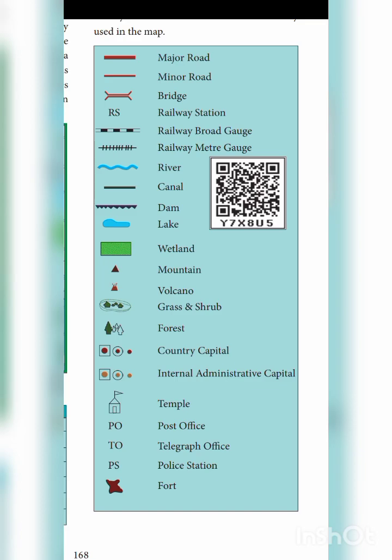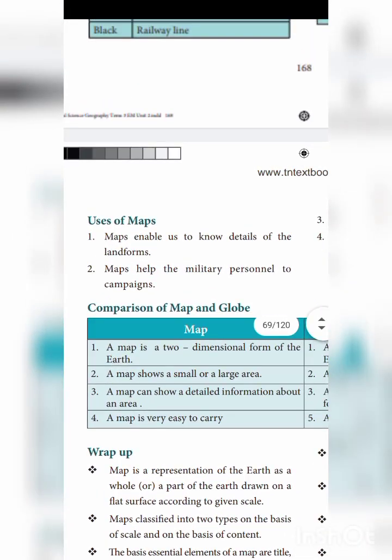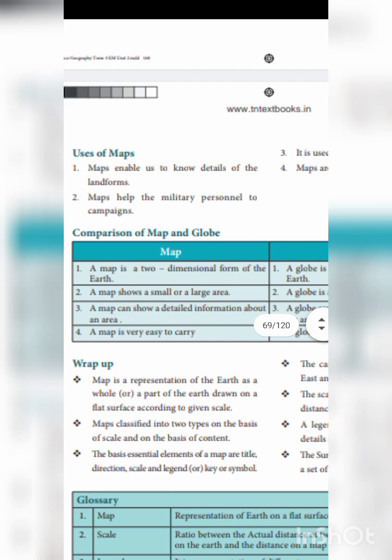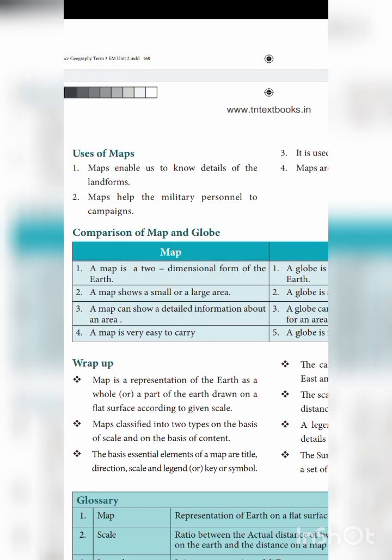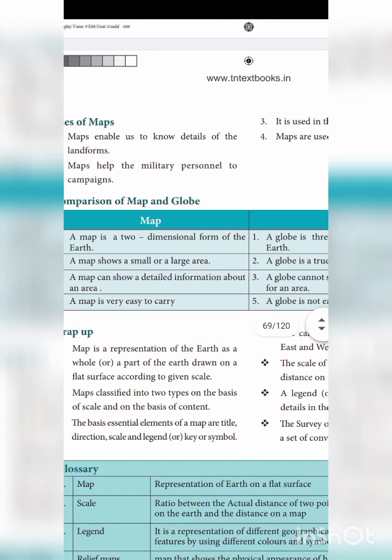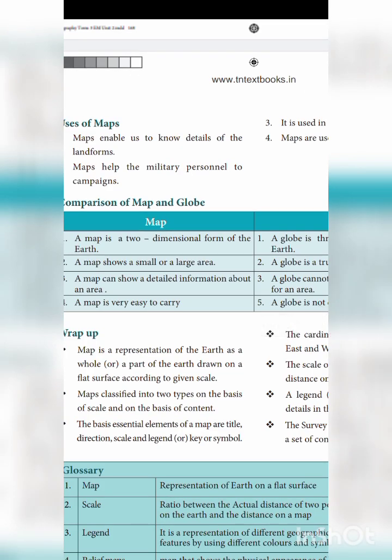Okay, and then the next one is the uses of a map. What is the use of a map? You know yourself, isn't it? How we are using maps, you came to understand when we were learning. Maps enable us to know details of landforms, mountains, plains and plateaus. Military persons use them to move from one place to another.